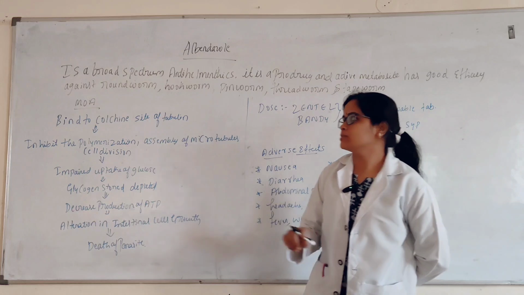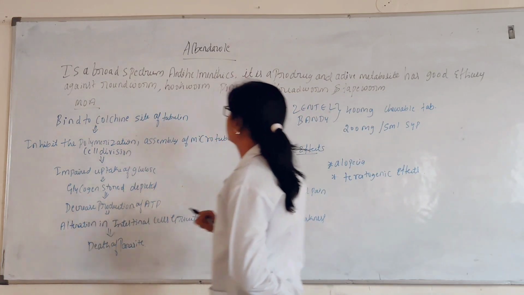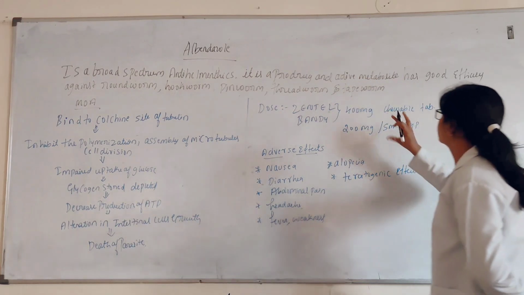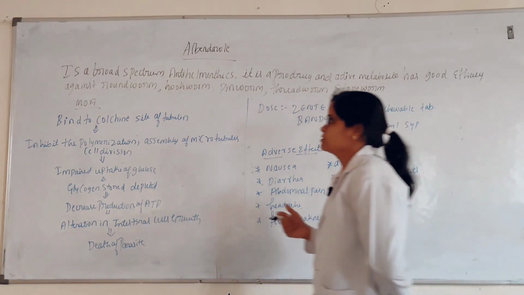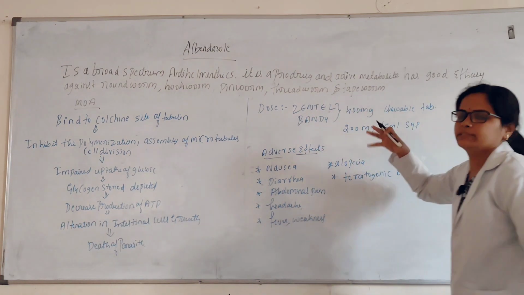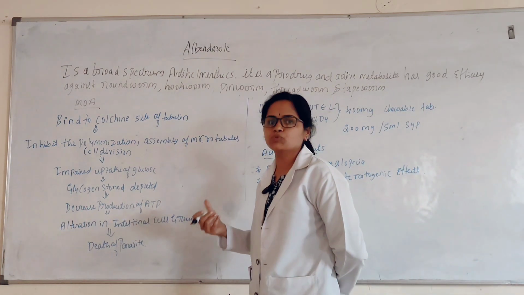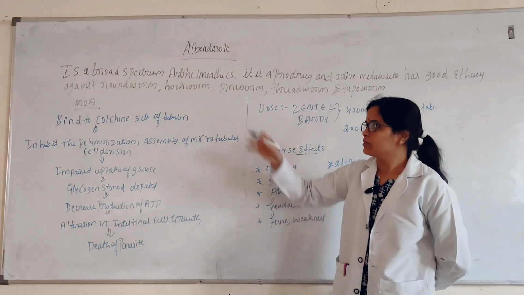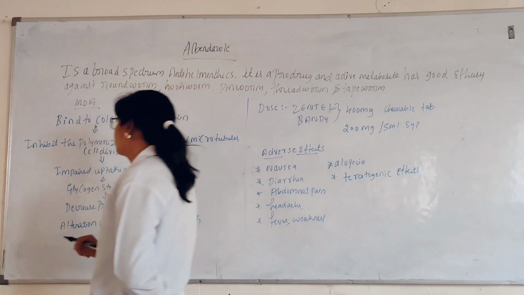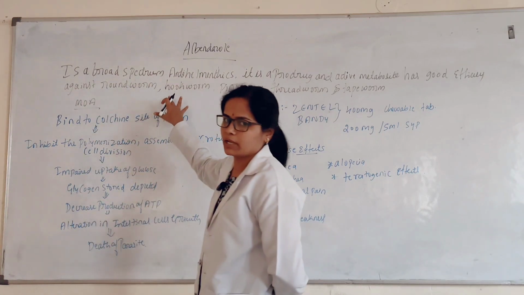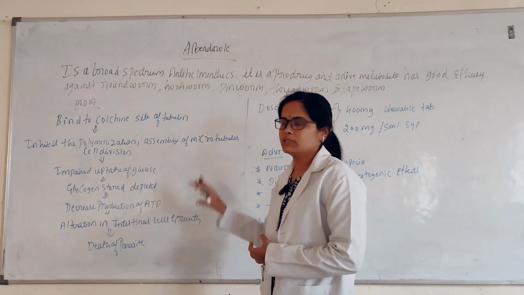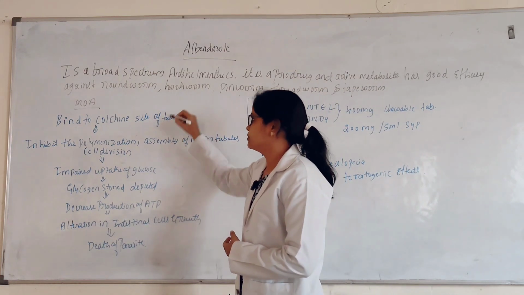Next we'll see about albendazole. Albendazole is a broad spectrum antihelminthic. It is a prodrug, and its active metabolite has good efficacy against roundworm, hookworm, pinworm, threadworm, and tapeworm. It is used to treat many diseases or infections caused by helminths or parasites. First we'll see the mechanism of action. The mechanism of action of albendazole is binding to the colchicine site of tubulin, which means it is going to affect the tubules of the parasites.